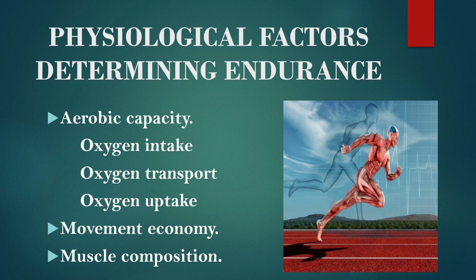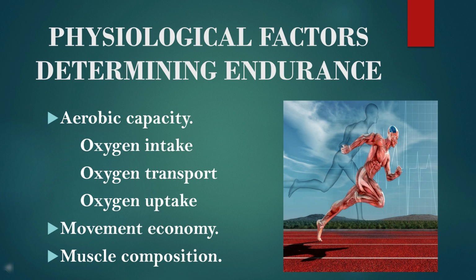Children, to perform any activity continuously, energy is required by the muscle. And aerobic capacity is the ability of the organism to maintain an adequate supply of oxygen to the working muscle. Okay. And we can say that energy is very important for endurance performance. And the aerobic capacity depends on some factors like oxygen intake. Children, it is the amount of oxygen which can be taken by the lungs from the atmosphere. Okay. And oxygen intake depends on the vital capacity, and vital capacity depends on the lung size, number of active alveoli, and size of the chest cavity.